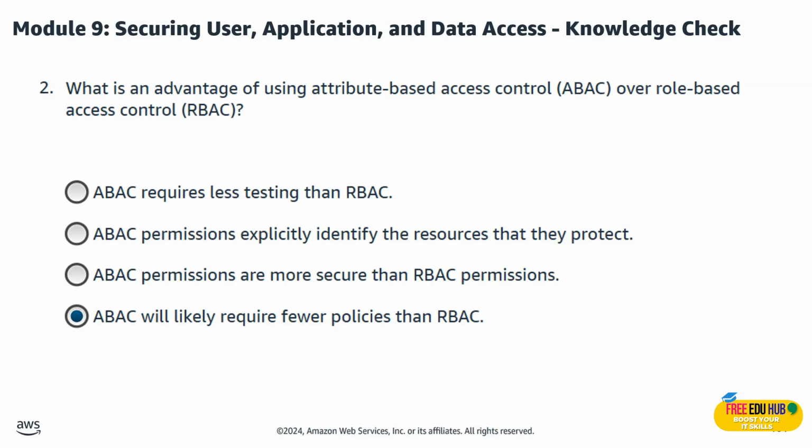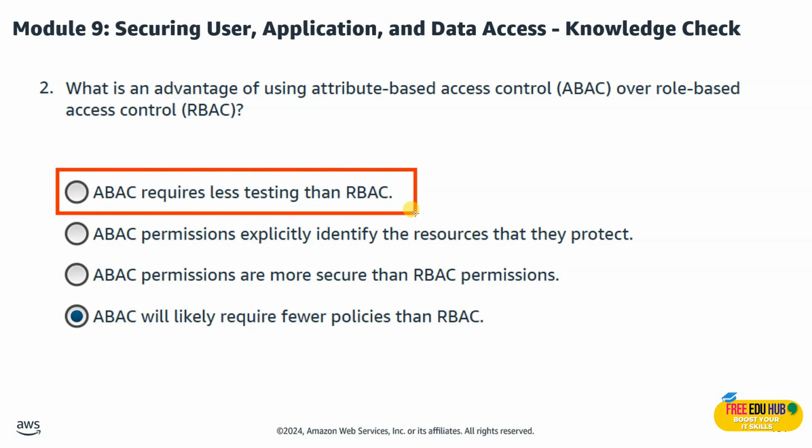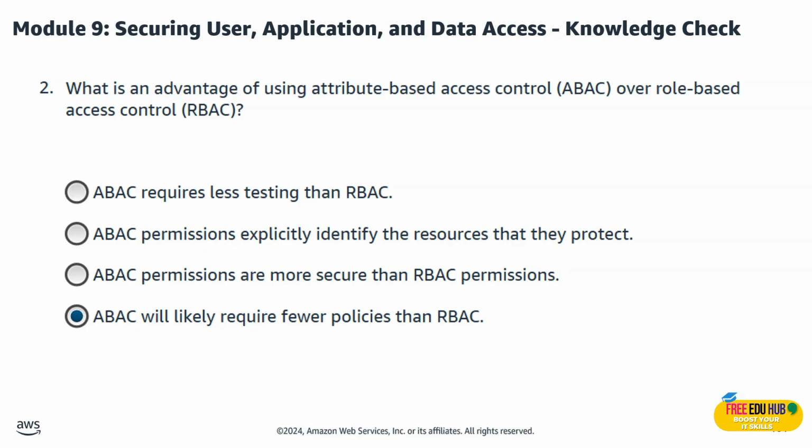Question number 2 says, what is the advantage of using ABAC over RBAC? The answer for this one is that ABAC will likely require fewer policies than RBAC. ABAC uses tags and attributes, allowing fewer and more flexible policies. Now, why haven't we selected the first one, which requires less testing than RBAC? That's wrong because ABAC can be complex to test due to dynamic attributes.